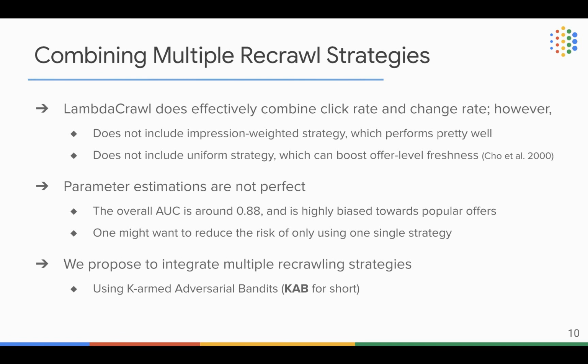In addition to that, the parameter estimations are not always perfect. In our task, the overall AUC is only around 0.88, and it is highly biased towards the popular offers, so one might want to reduce the risk of relying on one single recrawling strategy. For this reason, we propose to integrate multiple recrawling strategies using a K-armed adversary bandits policy, KAB for short.